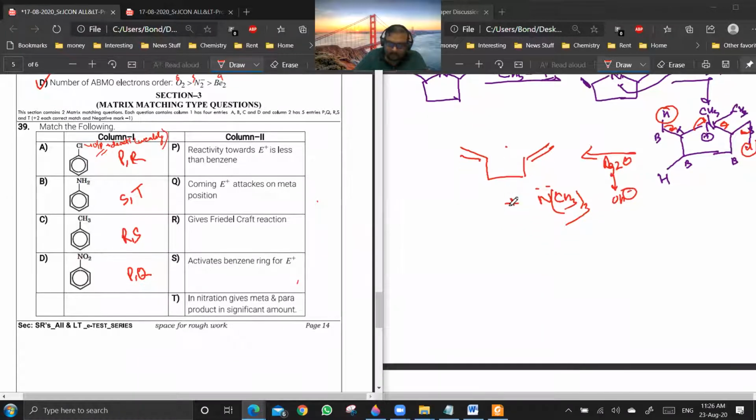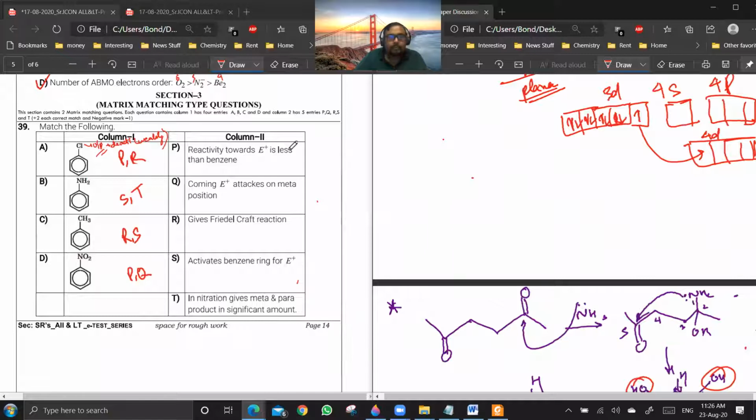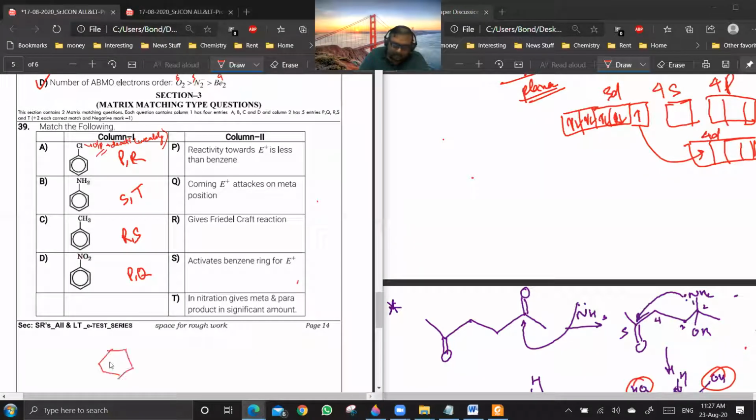39, is it out? For B, why will we get T? Because I have given it to you as a special case: when you are doing nitration, your medium is highly acidic. So this NH2 gets transformed into NH3 plus, which is a meta-directing group.